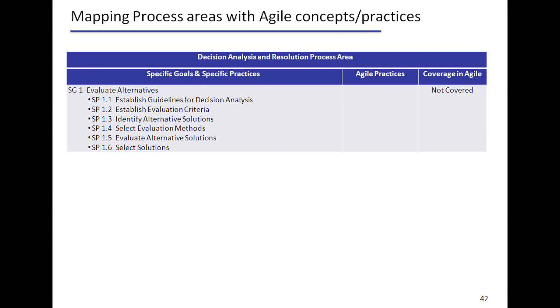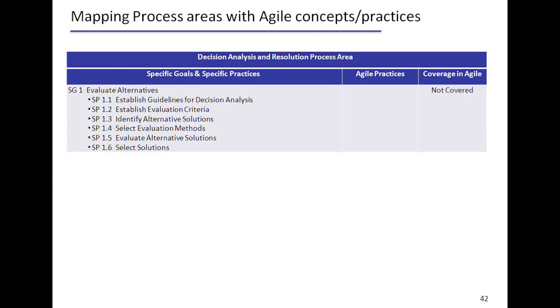Decision analysis and resolution. So how do you do a decision analysis and resolution? Decision analysis could be applicable in different areas and different perspectives. It could be from a requirement perspective, it could be from a design perspective. So the CMMI process area talks elaborately on how you establish guidelines, what the evaluation criteria are, how you identify and select the alternate solutions, how you evaluate them, and how you ensure that it is successful or better. How do you compare these alternative solutions?